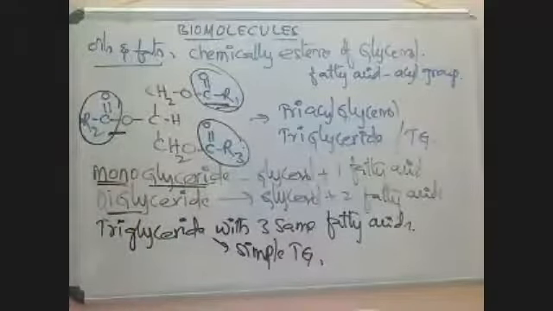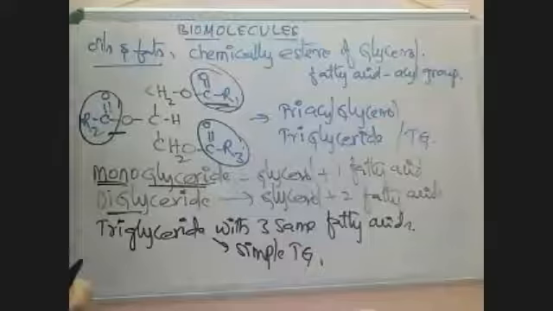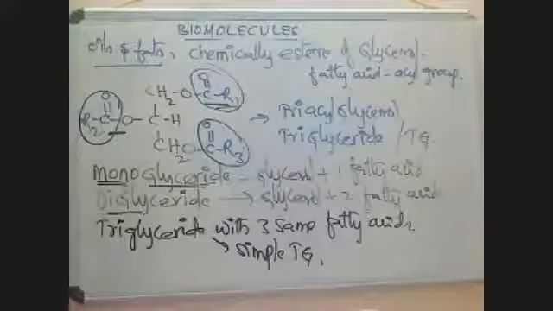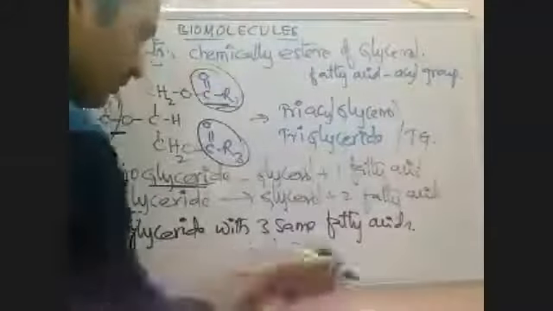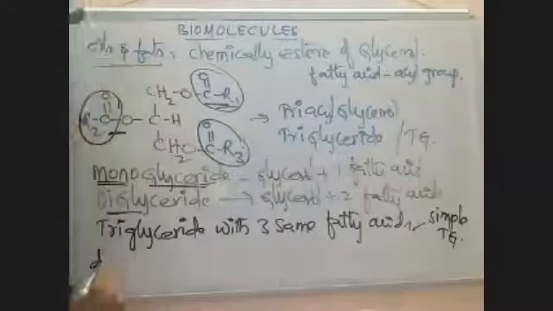If those three fatty acids are similar, then it is called simple triglyceride. Okay, write that side. And another one I will give. This is simple triglyceride.